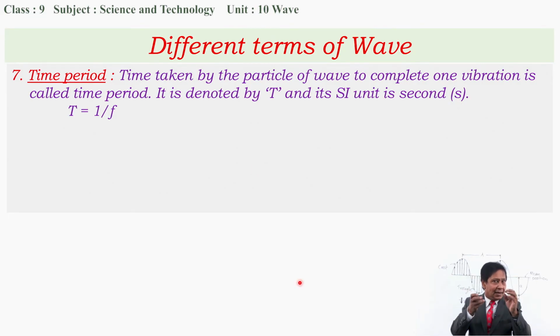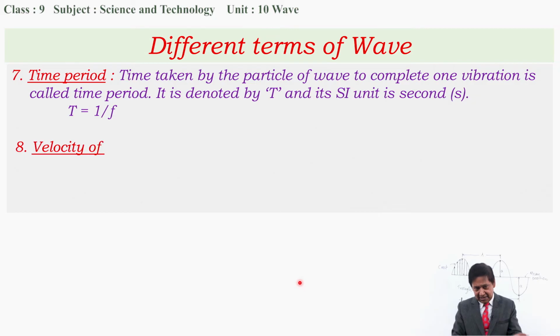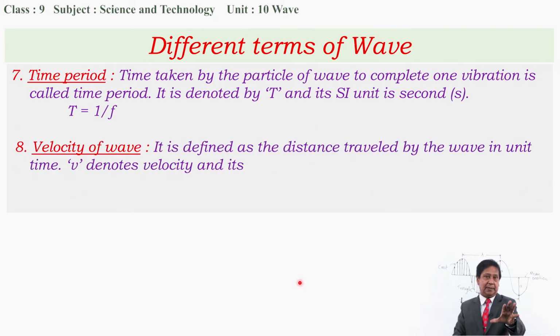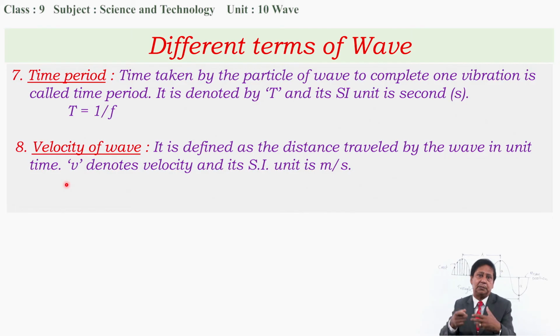Okay, now the last term I want to represent is the velocity of wave. What is it? It is defined as the distance traveled by the wave in unit time. This is the normal matter you are taught from class 6 or 7: velocity is equal to displacement by time. The distance traveled by the wave in unit time is denoted by V, and V denotes velocity. Its SI unit is meter per second.